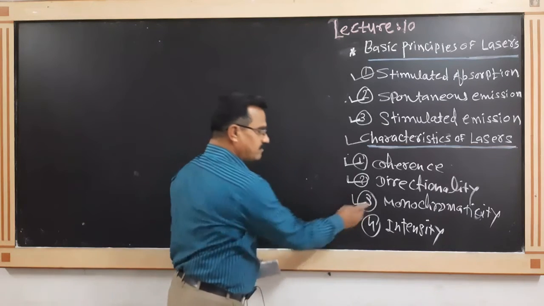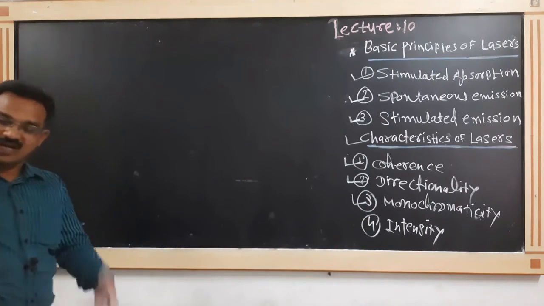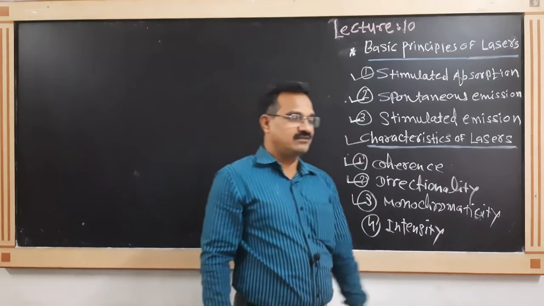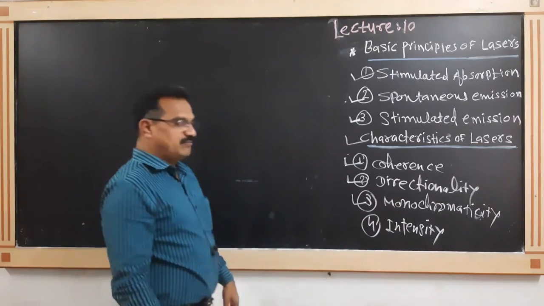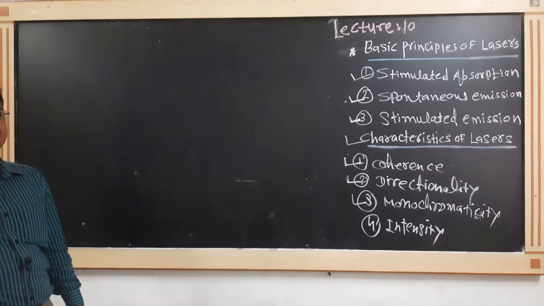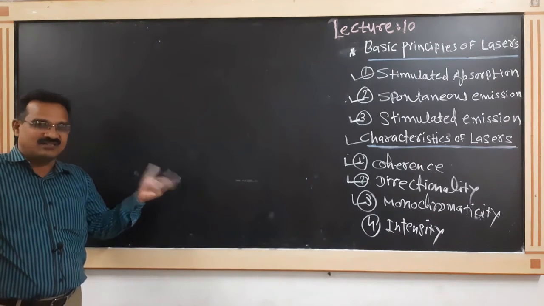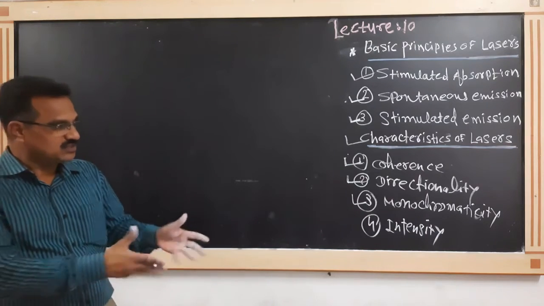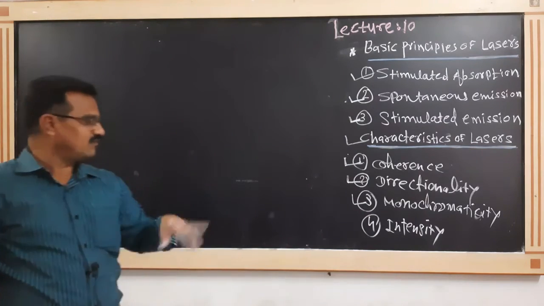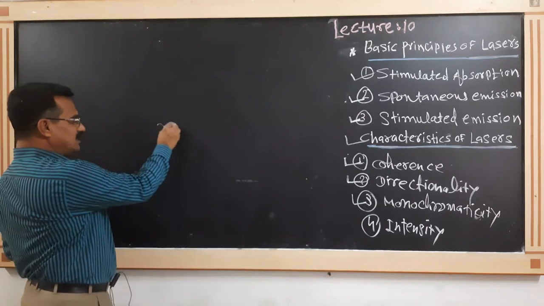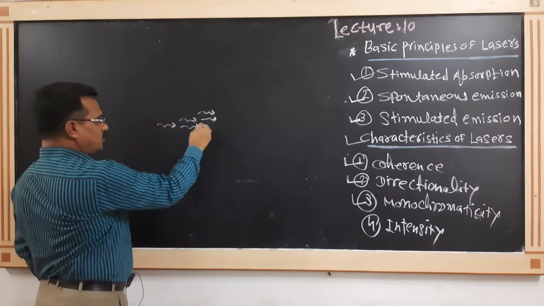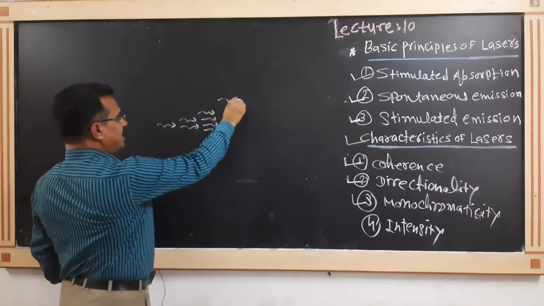The next point is monochromatic. We are all familiar that monochromatic means a single wavelength or single color. Ordinary light contains different colors or different wavelengths. But in the case of a laser, a single photon becomes 2 photons, then 4 photons, then 8 photons.